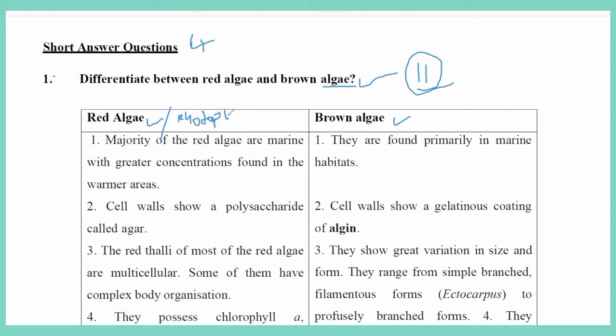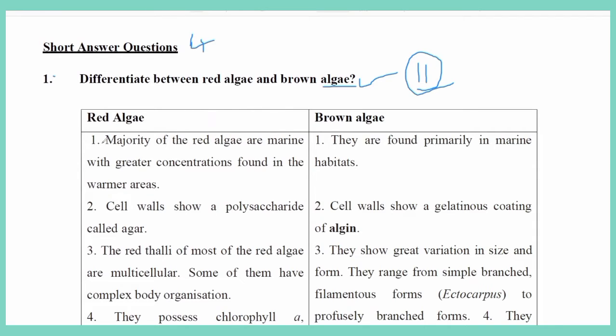Red algae is also called Rhodophyceae. Similarly, brown algae is also called Phaeophyceae.